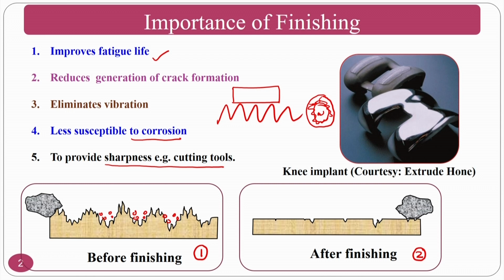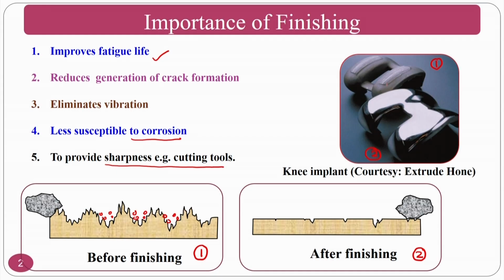As you can see here, the knee implant, we are going to talk mostly about knee implants and hip implants as well as cardiovascular applications and other things. If you see knee implant 1 and knee implant 2, if you place knee implant 1, the surface roughness is too high and may obstruct the body fluids.